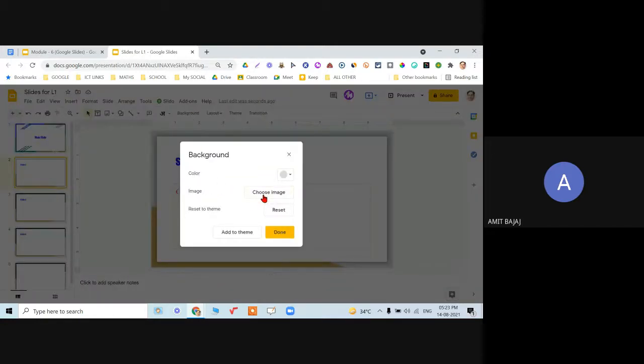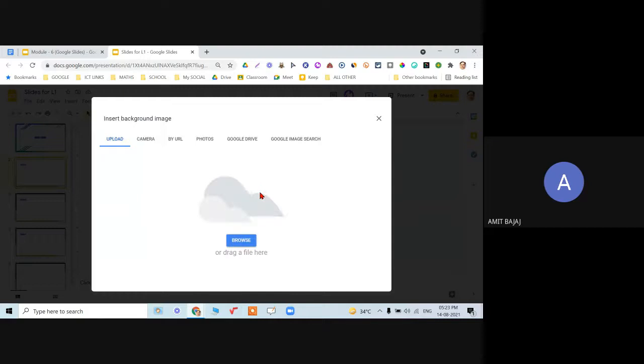The other way around is to choose the image as the background. When I click on this choose image, I can again upload from my laptop, or I can choose the camera, or URL of the photograph. And very important is at the end, I don't know how many of you have explored this particular feature, Google image search, inbuilt in all these docs or slides, whatever.